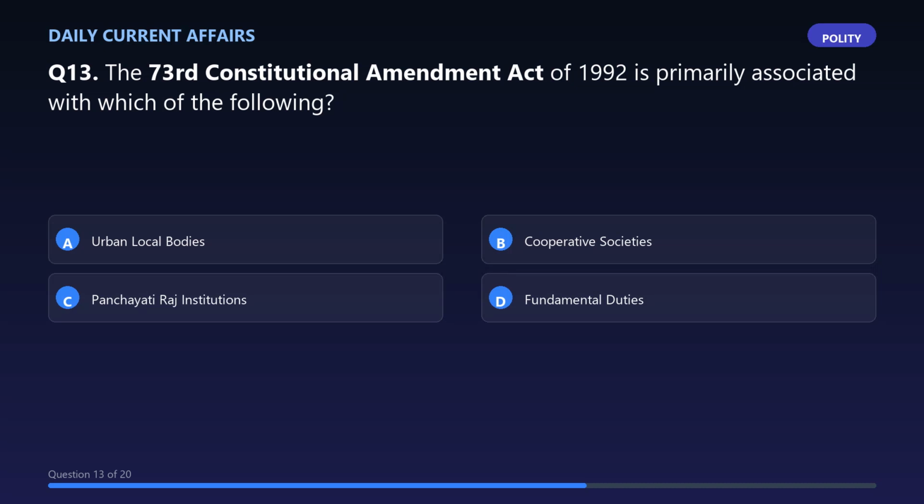Question 13. The 73rd Constitutional Amendment Act of 1992 is primarily associated with which of the following?